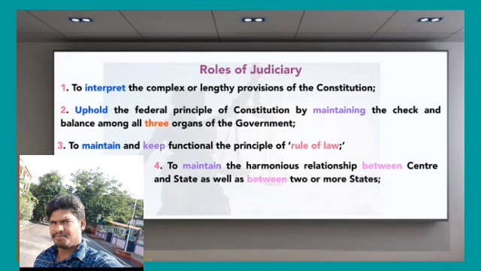Then next, to maintain the harmonious relationship between the central and state governments as well as between two or more states. See what implementations and decisions are taken by the government. If we compare the central government and the state government, their development and implementations are entirely different.